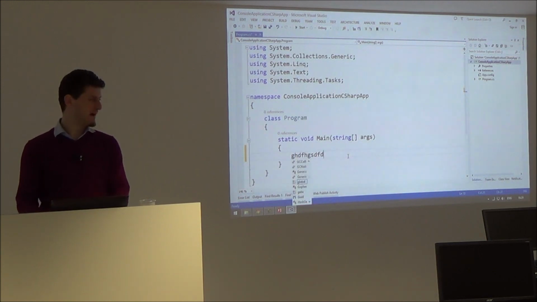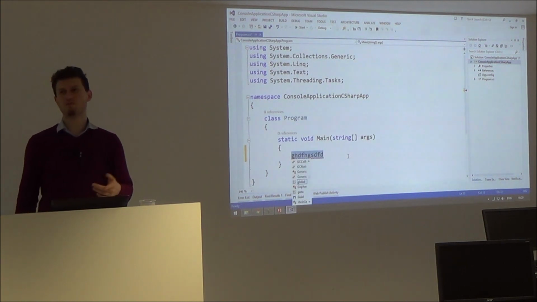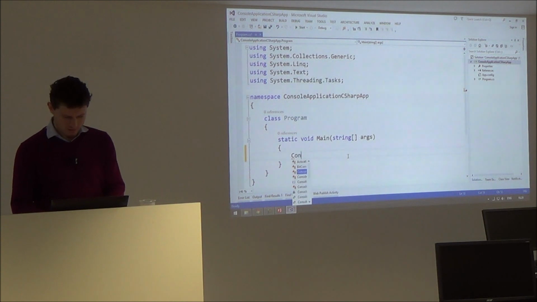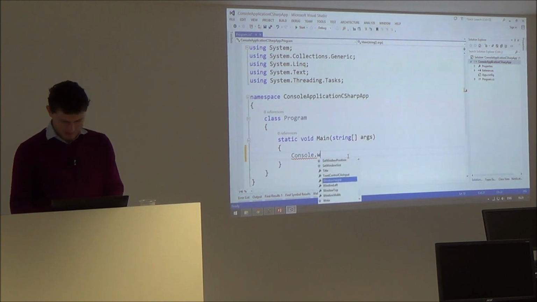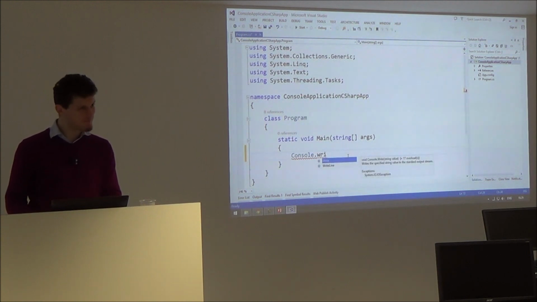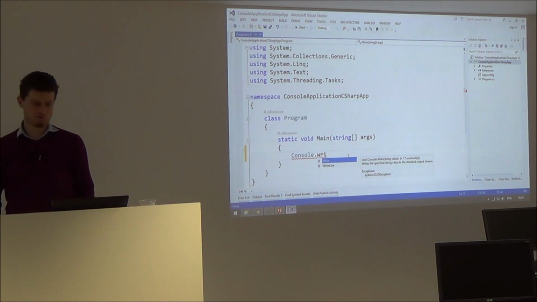This here is my code. And if I want to print something on the console, I need to write Console dot, and it says what I have. See, this is called autocomplete.